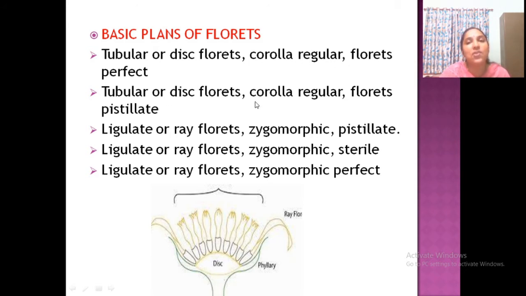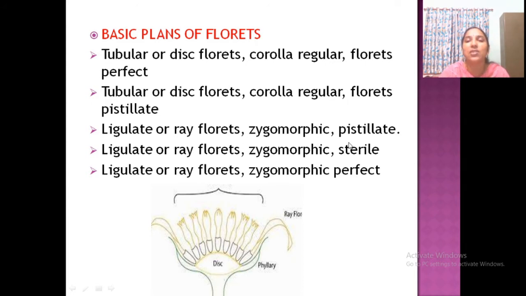Tubular or disc with floret pistillate. Floret perfect means bisexual. Floret pistillate means female only. Then ligulate or ray, that is only on the outer side. That is zygomorphic and pistillate, only female. That is zygomorphic and sterile or neuter, no male and no female. That is zygomorphic and perfect, meaning bisexual.